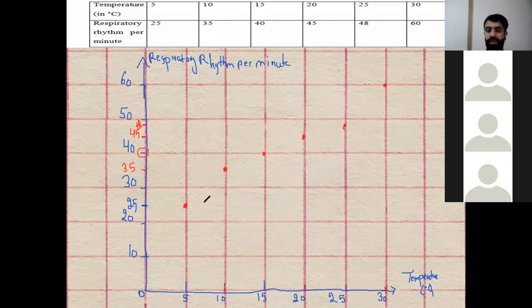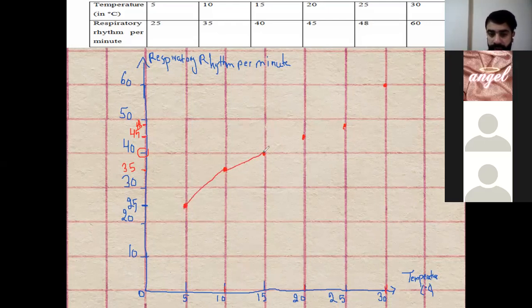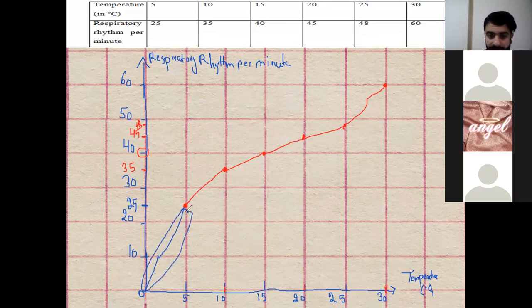Okay. Here we have to draw the graph. So we draw the graph and we connect these points together. Some of you are going to attach this to the zero. Is it true or false? What do you think, Razan? If we attach this to zero? False. We don't have to do this. You have to connect only the points.